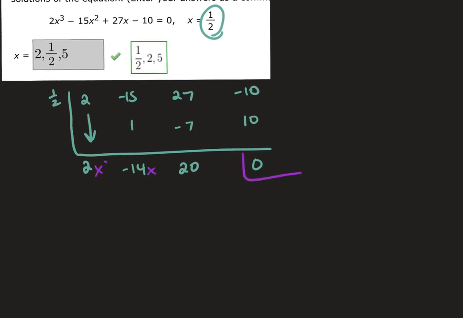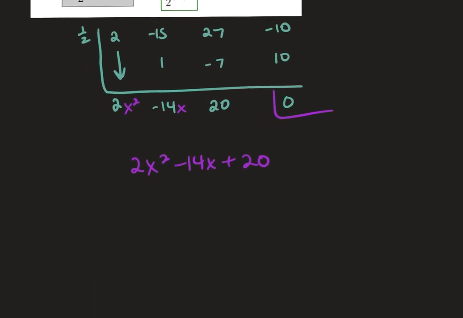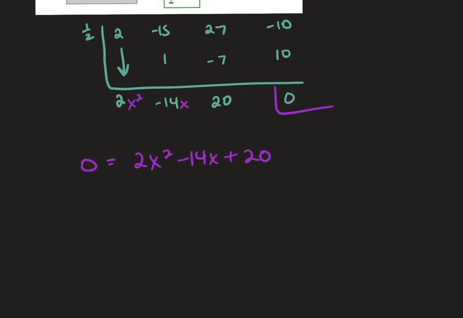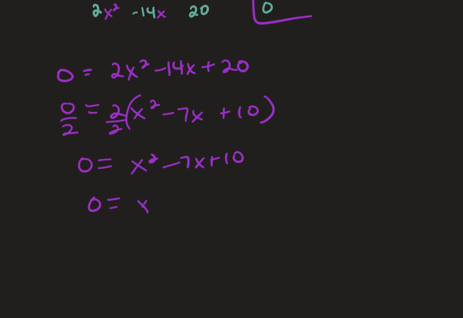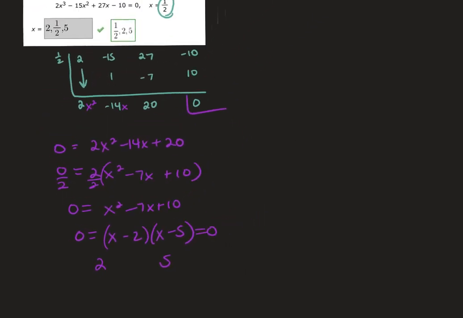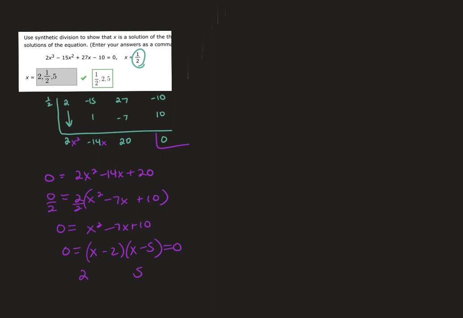This gets the x, this gets the x squared. So 2x squared minus 14x plus 20. I would set it equal to 0 and factor it. I can actually take out a 2 this time. Make my life easier, because if you divide by 2, it's gone. 0 equals x squared minus 7x plus 10. And the factors of +10 that sum to -7 are -2 and -5. And then split and solve. And my 3 zeros, because you have to include the one they gave you, are 1/2, 2, and 5.